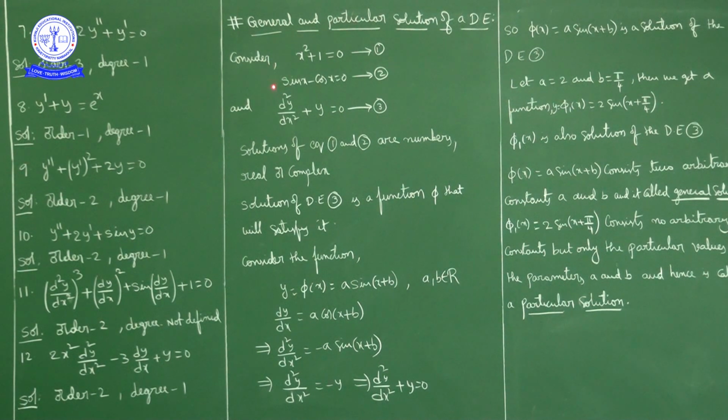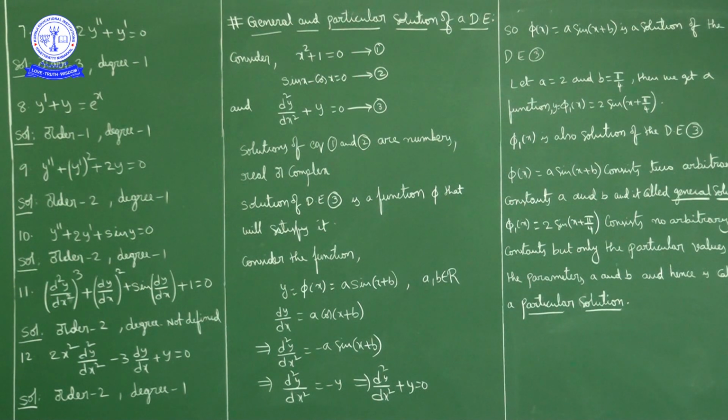The first 2 types of equations we already know. Now x square plus 1 equal to 0 means the value of x satisfying this equation is plus or minus i.